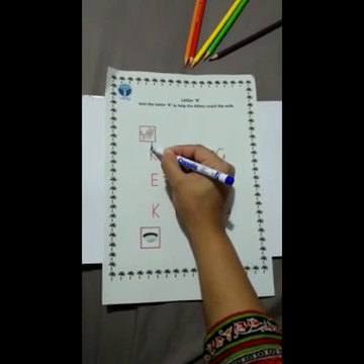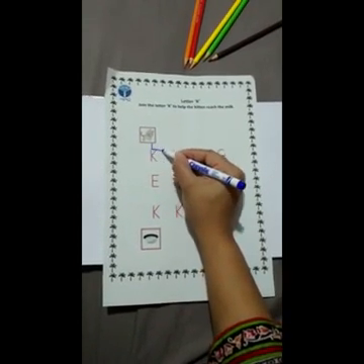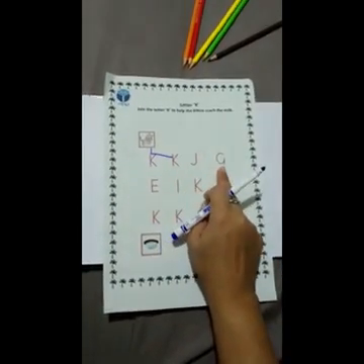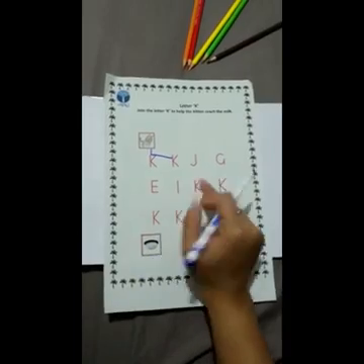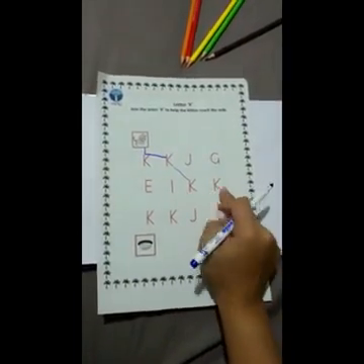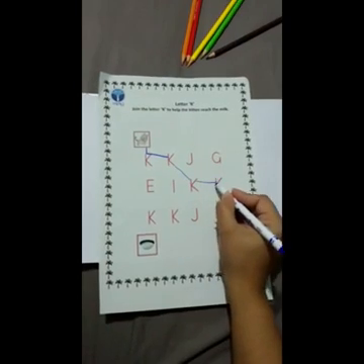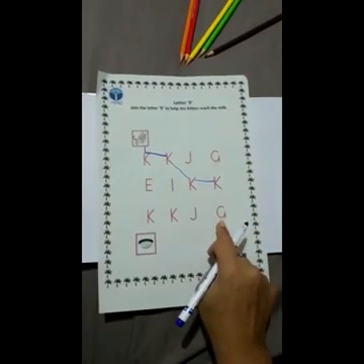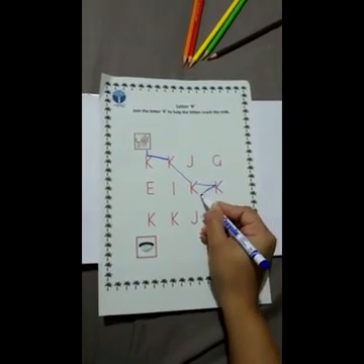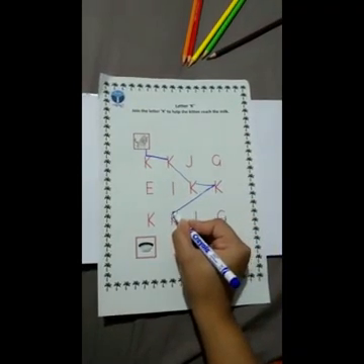So, to join your letter K, then go to the next K. Where is a K? Such a K. That's a K. Where should we go next? Where is the K? It is here. Then that's a G. That's a J. That's a K. Let's go to K and to the next one.